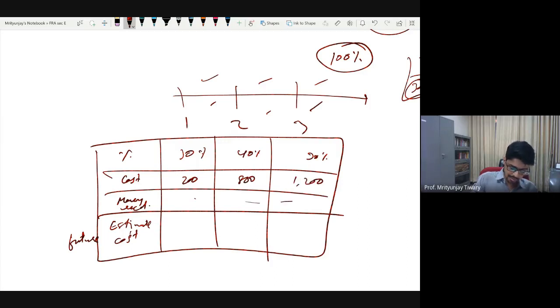Money received is some blah blah blah, we don't even care. At the end of the first year we can make a projection, an estimate of what we think we will end up spending in the next 2 years to complete this project. Let's say that estimate comes out to be 1500. At the end of the second year you make the same estimation once again. Let's say this time the estimation is 1000 crore rupees. Now we can find out the percentage of work completed.